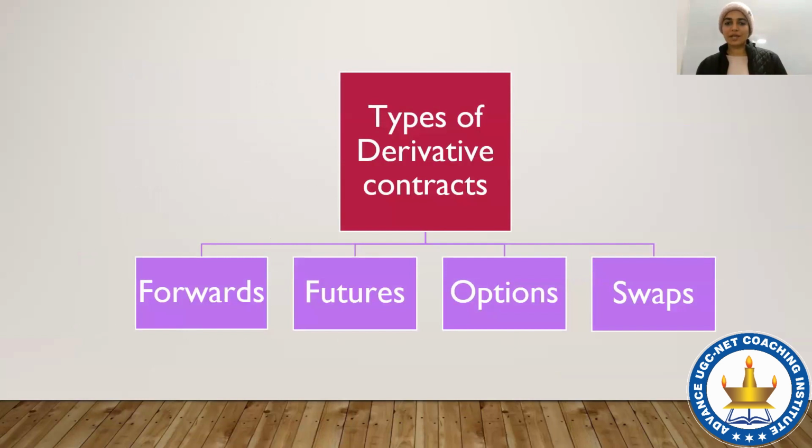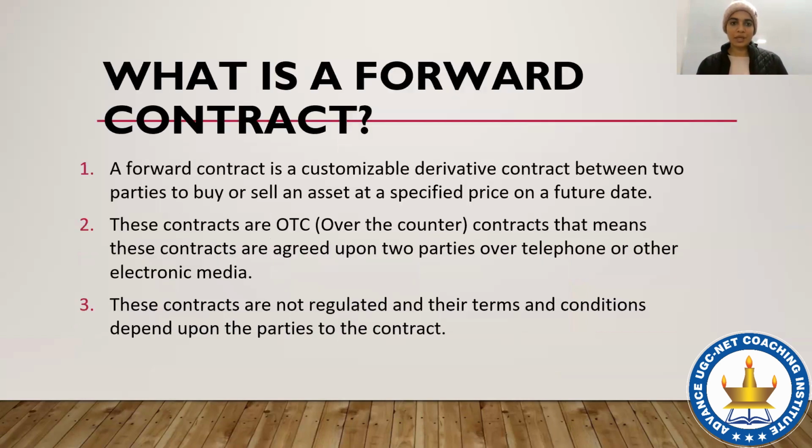Then there are four types of derivative contracts. Now you must have understood what a derivative means: something which has derived its value from an underlying asset. Basically, a contract which has derived its value from an underlying asset. So the four types of derivative contracts are forwards, futures, options, and swaps. In this particular session, we will be talking about the first two types only, that is forwards and futures.